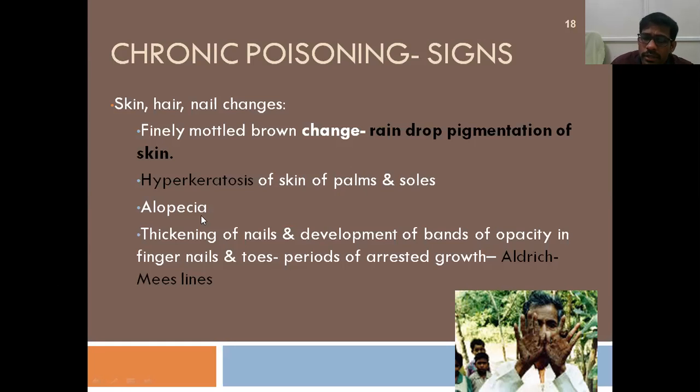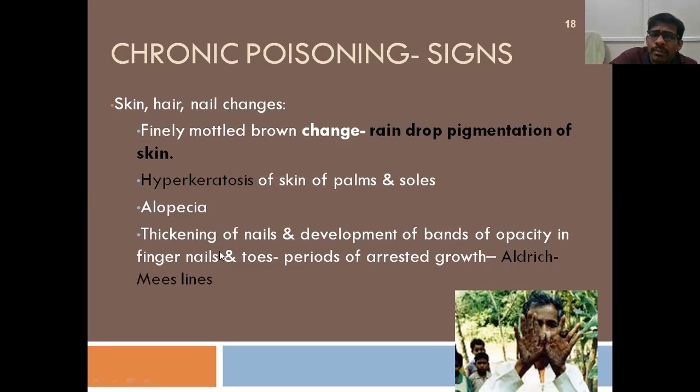As you can see in this photograph, the palms and soles are hyperkeratotic, along with wart-like structures present on the hands. It is also an important sign of chronic arsenic poisoning. There will be alopecia, that is loss of hair, thickening of the nails, and development of bands of opacity in the fingernails and toenails, which denote the periods of arrested growth due to arsenic poisoning, and they are called Aldrich-Mees lines.